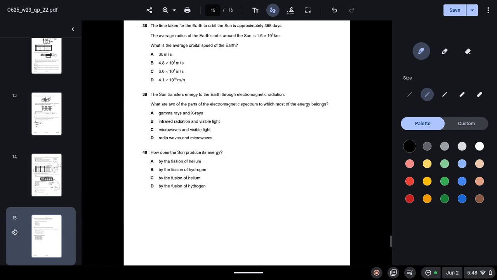38. The time taken for the Earth to orbit the Sun is approximately 365 days. The average radius of the Earth's orbit is this much. What is the average orbital speed? So the formula for orbital speed is v equals 2 pi r over t. So here just plug in the values.